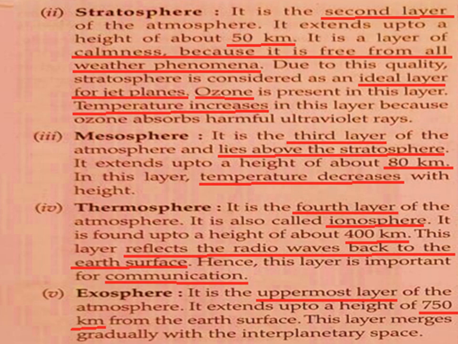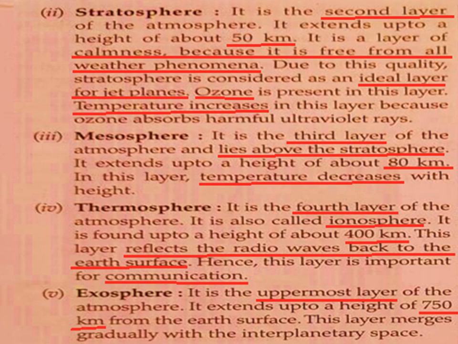Second layer is stratosphere. Now it extends up to the height of 50 kilometer. And there is no weather phenomena in this stratosphere, and because of this the area is calm.